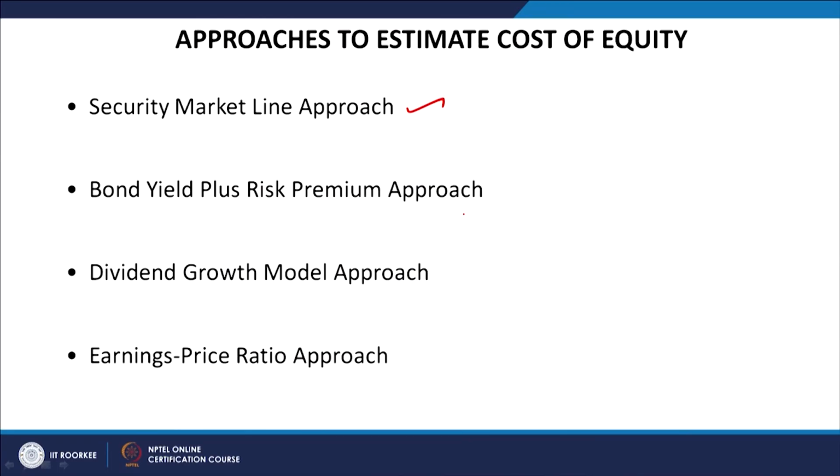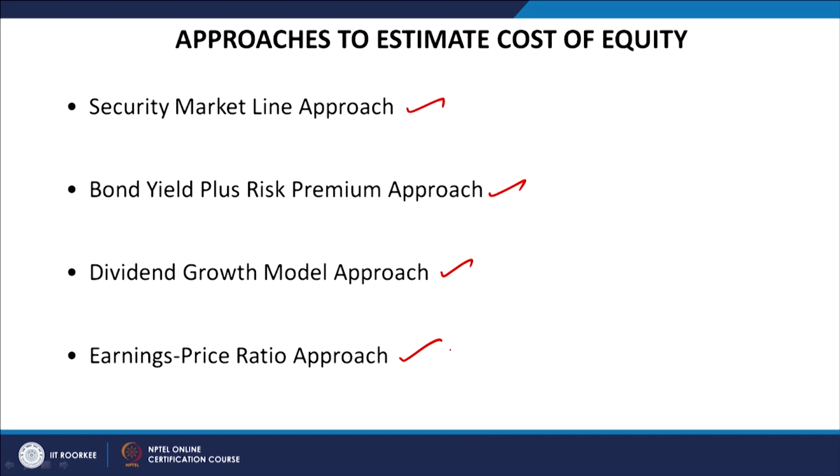As I told you in the previous class, because of the non-fixed nature of the dividend, which is the return paid to the equity shareholders, that is uncertain, sometimes it is more, sometimes it is less, sometimes it is 0. So it makes it very difficult for us to calculate the cost of equity. I told you that we have 4 approaches. One is the CAPM approach, the capital asset pricing model approach. Then we have the dividend, bond yield plus risk premium approach. Then the dividend growth model, given by Professor Gordon, and the 4th approach is the earnings price ratio approach.